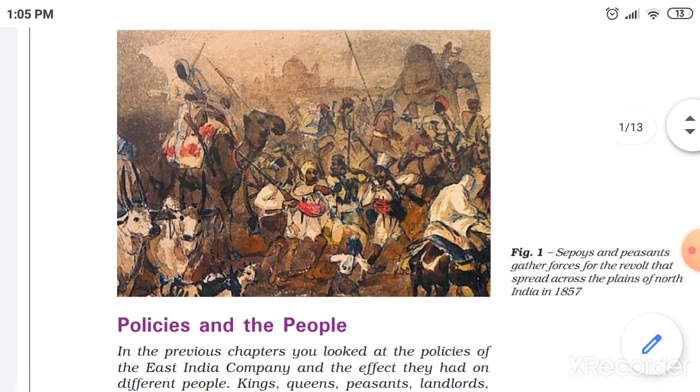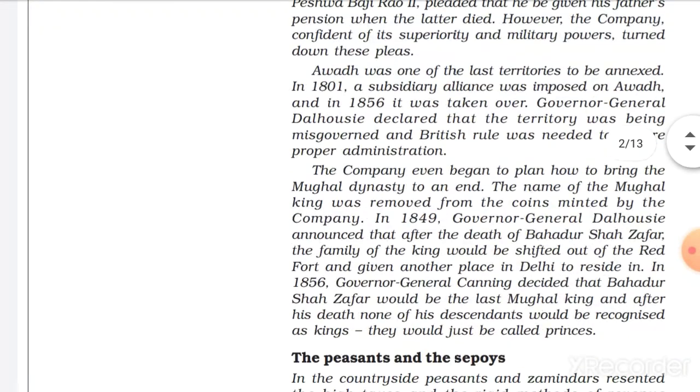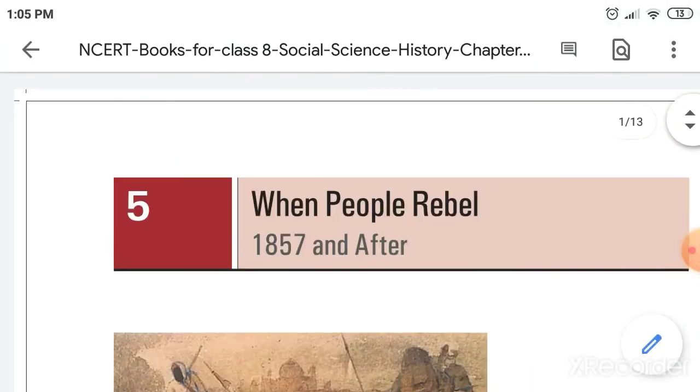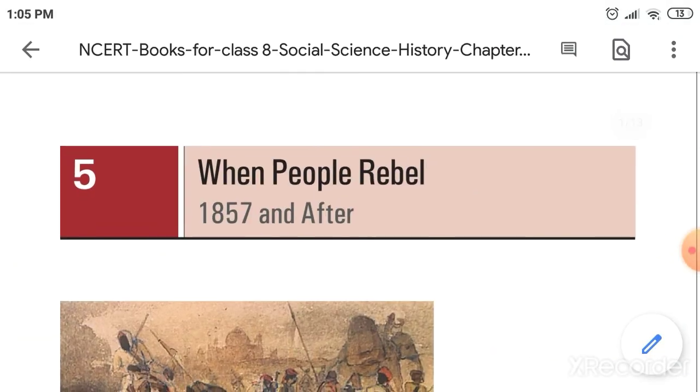I know the first paragraph of this chapter was quite lengthy, but because this chapter is a very important and crucial part of history, it is very important to read and learn each and every point of this chapter.